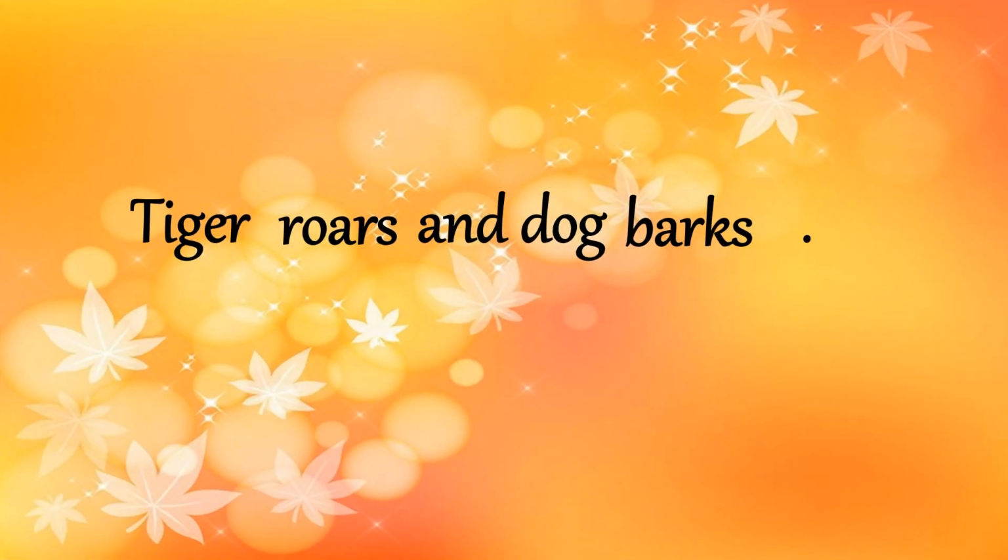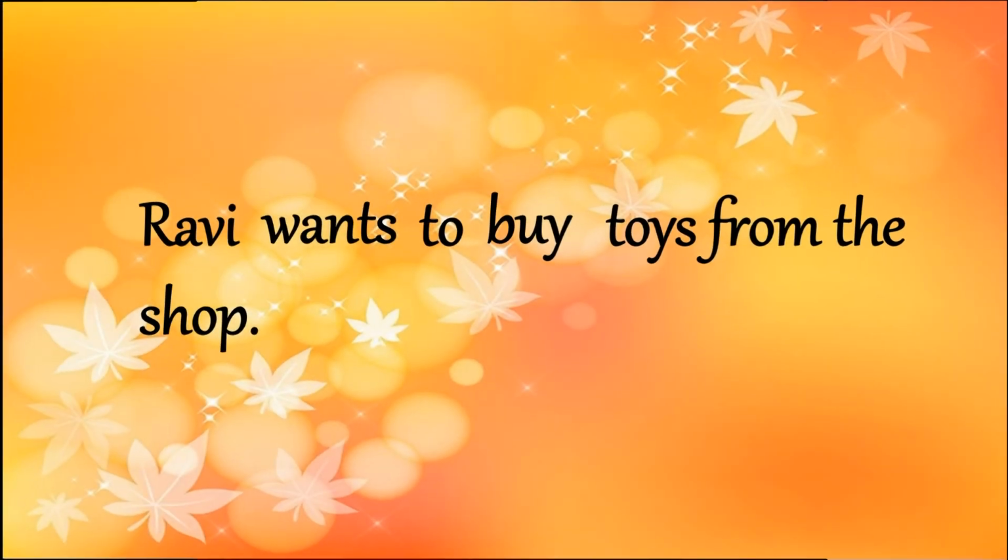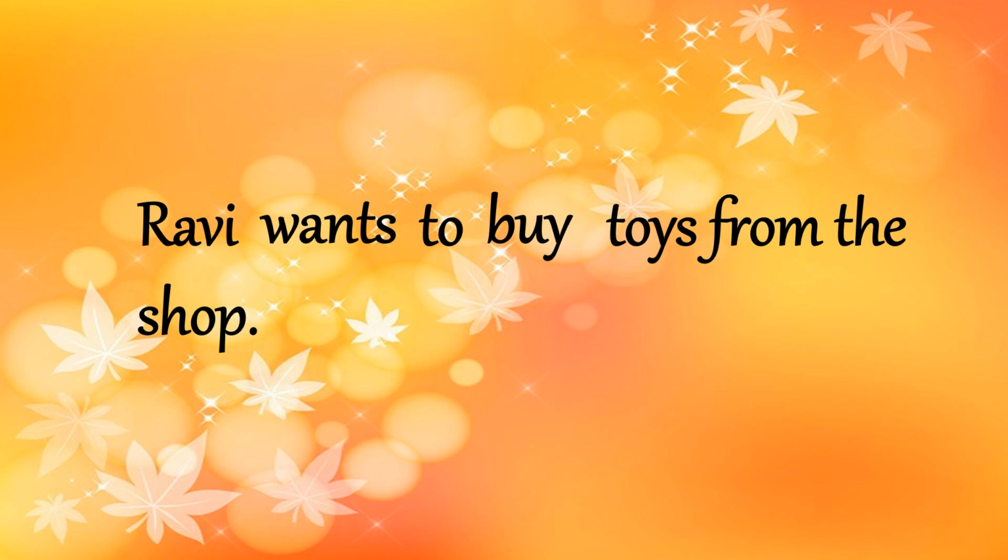Tiger roars and dog barks. Here two action words are there. Tell me kids, where we have to underline? Yes, it's roars and barks. Ravi wants to buy toys from the shop. Where do we have to underline, children? Tell me. Yes, you are correct. It's wants and buy. Two action words are there. So underline wants and buy.